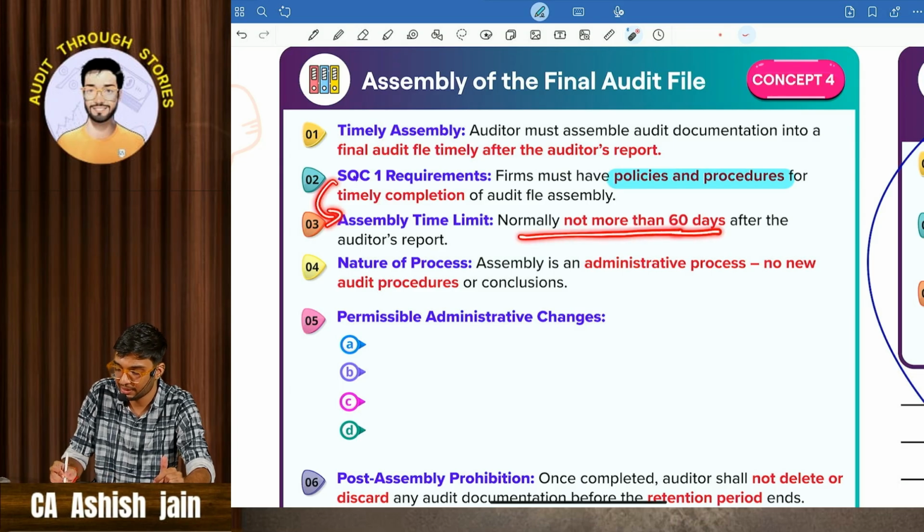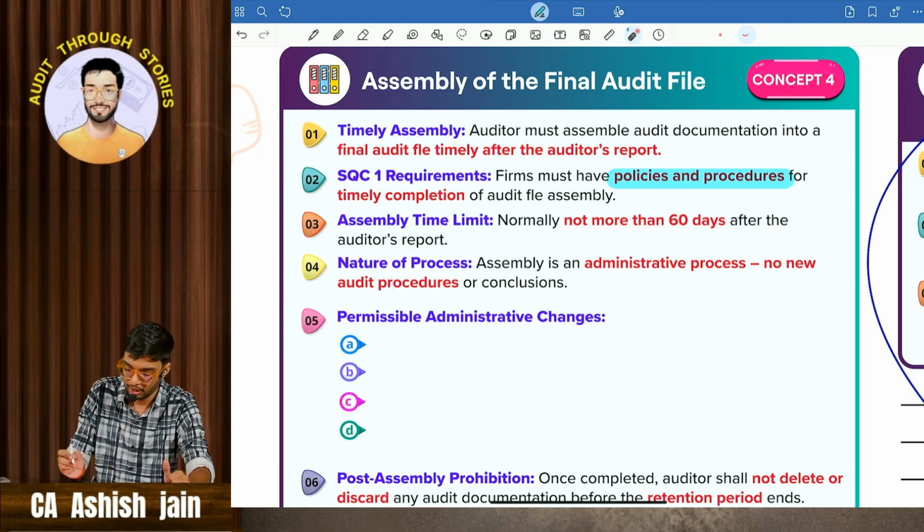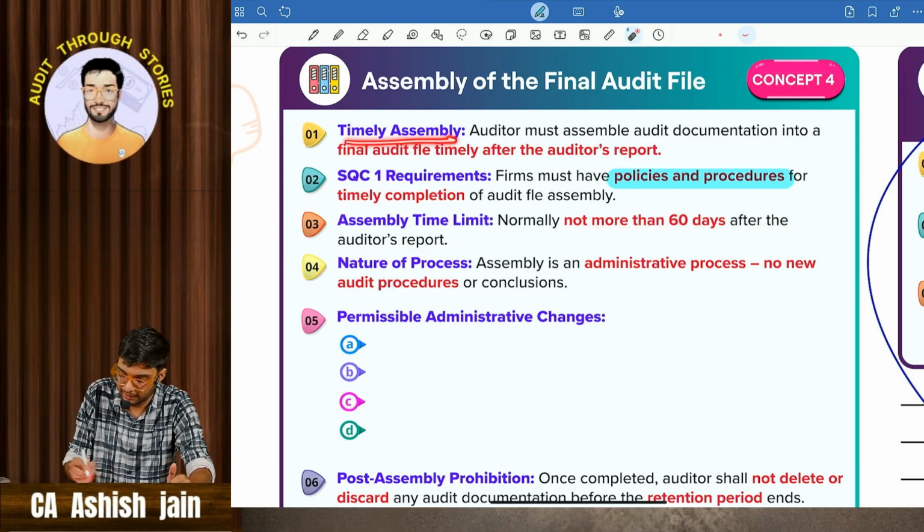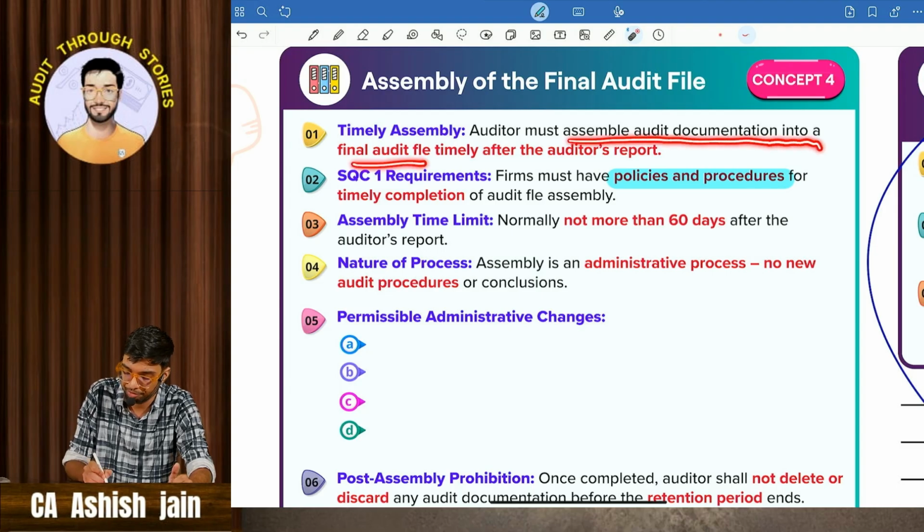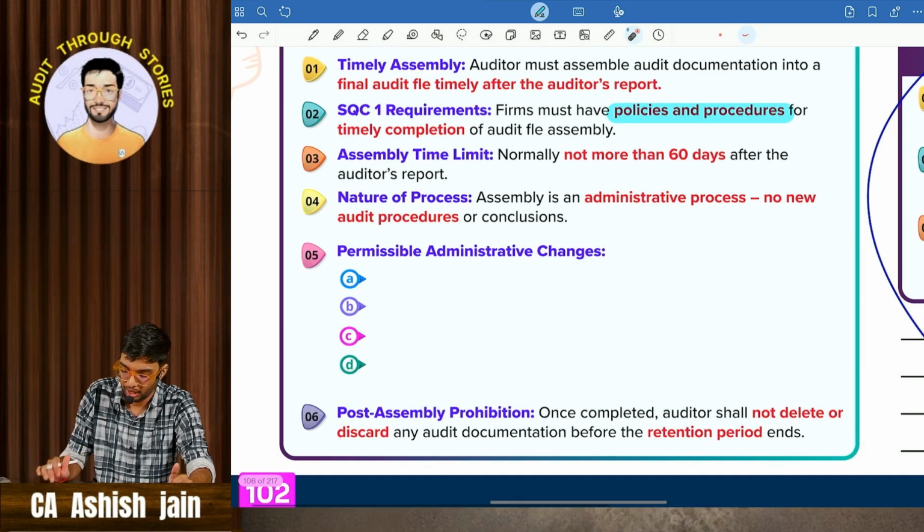Not more than 60 days after the audit report has been completed. Then comes timely assembly. This 60 days is given as per SQC1, whereas the auditor must assemble audit documentation into a final audit file timely after audit completion.